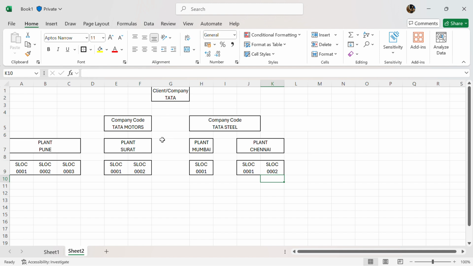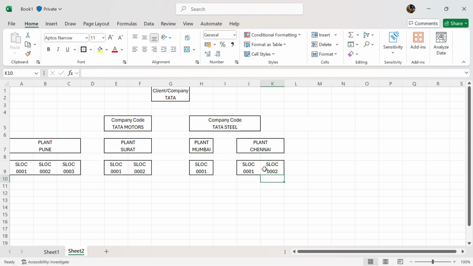So now I have shown clearly that the client of the company is Tata. Then the company codes are Tata Steel and Tata Motors. Company code Tata Motors has two plants and company code Tata Steel has two plants. Again, plant Pune in Tata Motors has three storage locations and plant Surat has two locations. In the same way in Tata Steel, plant Mumbai has one storage location and plant Chennai has two storage locations.